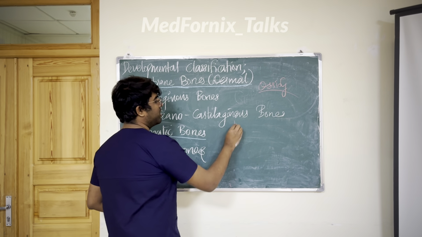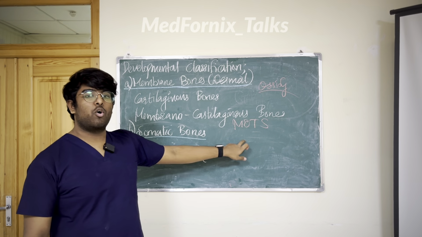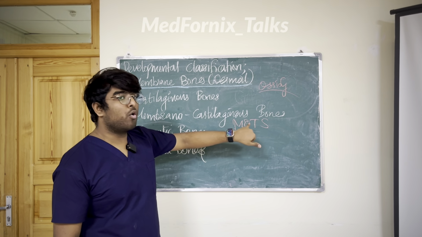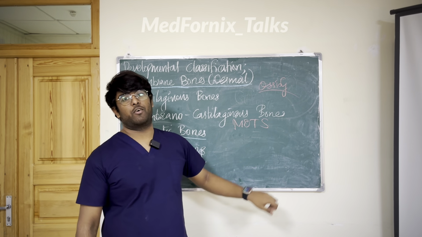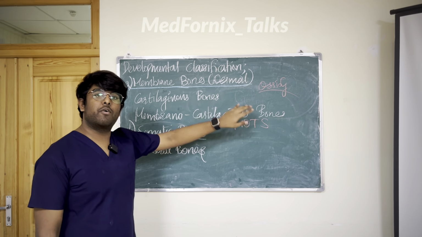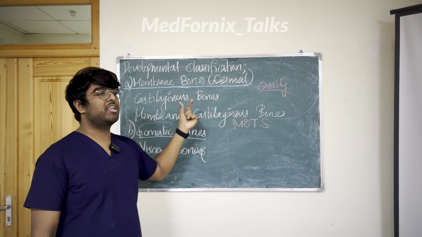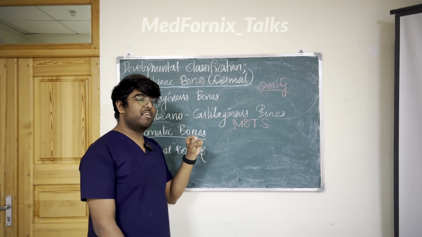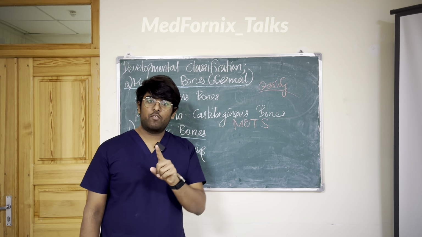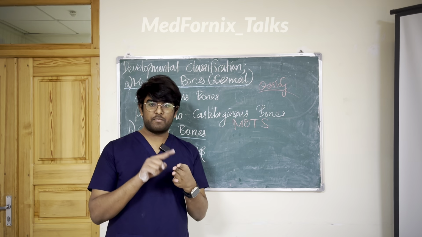Study MOTS, M-O-T-S. MOTS is mandible, occipital, temporal and sphenoid. These four bones are membrano-cartilaginous bones. Initially they partially form from the membrane and partially from the cartilage. These bones are MOTS: mandible, occipital, temporal and sphenoid. Don't forget FEMS. FEMS are pneumatic bones: frontal, ethmoid, maxillary and sphenoid.